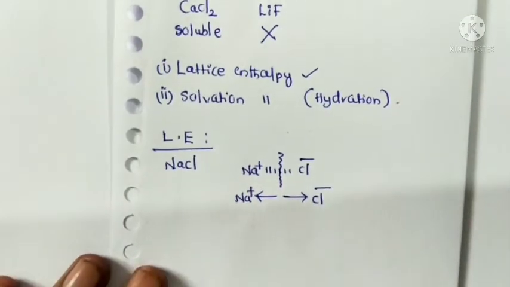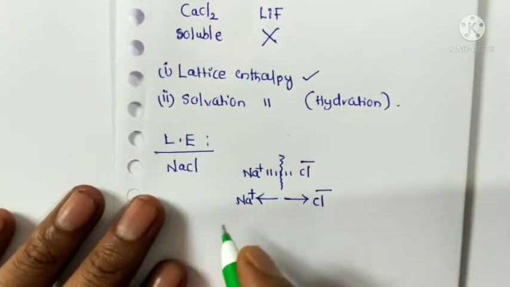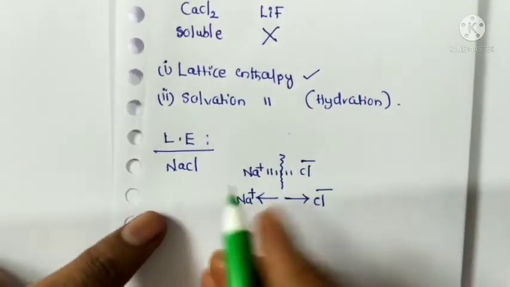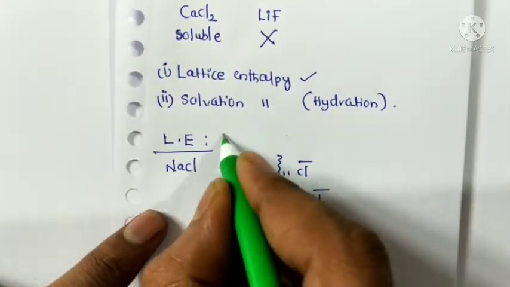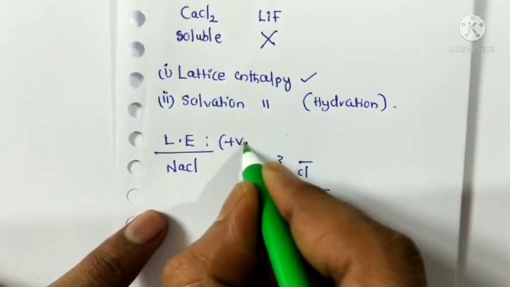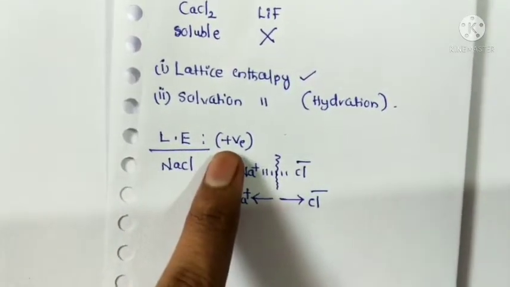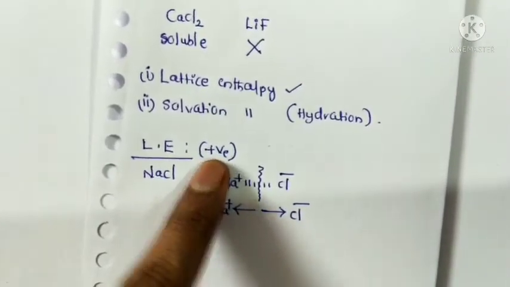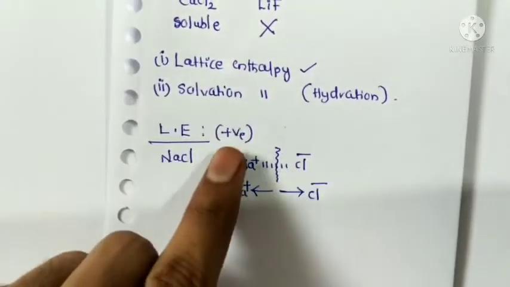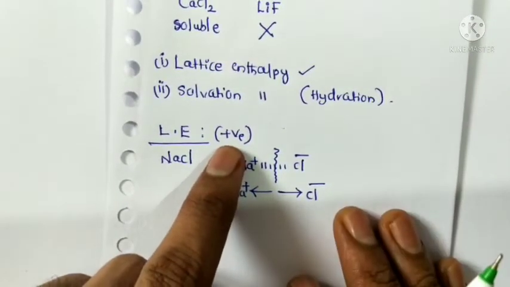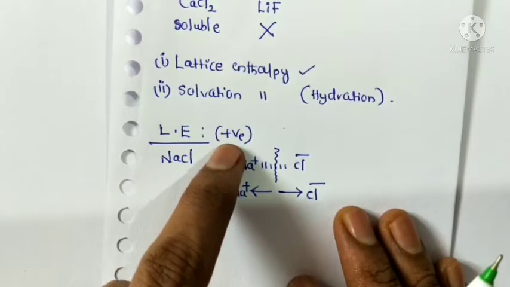Lattice energy is always positive. Positive indicates energy is required. For what purpose is the energy required?